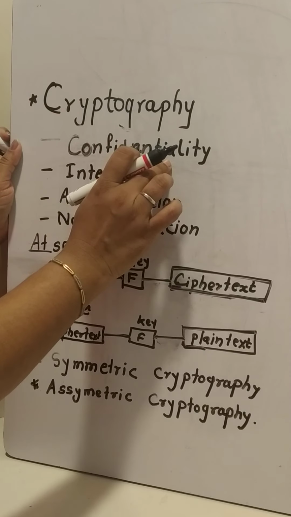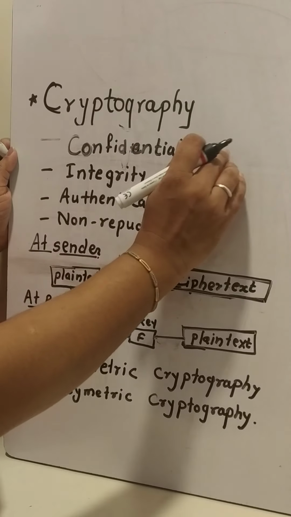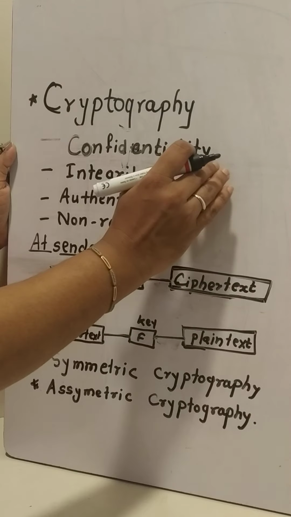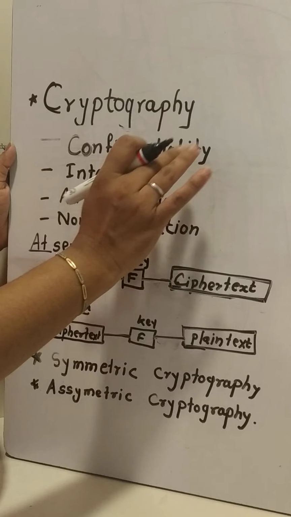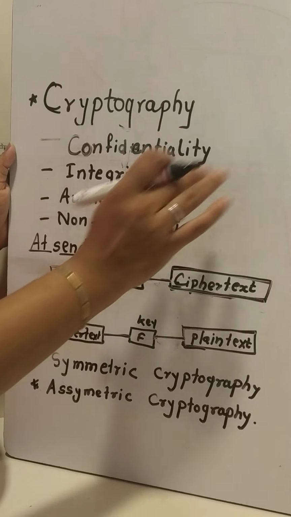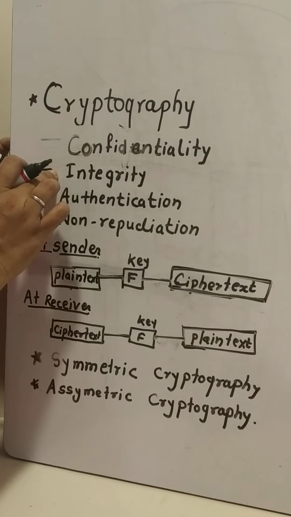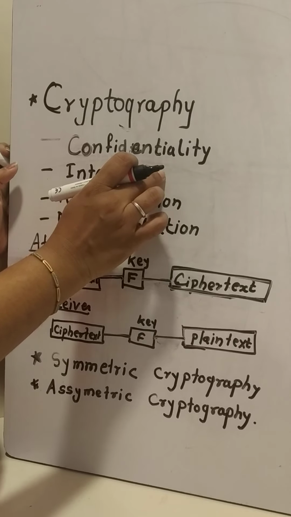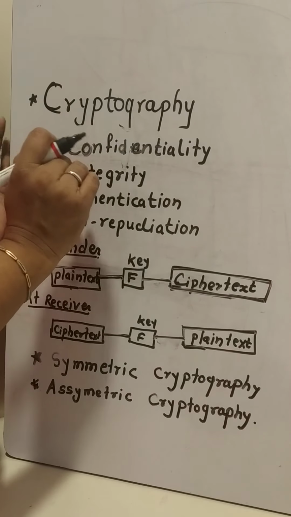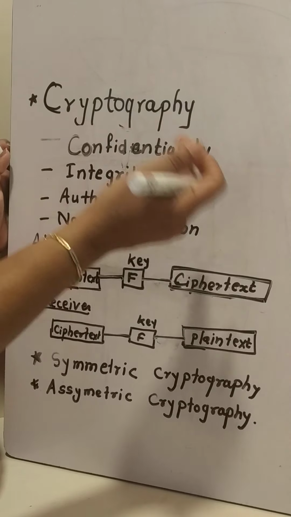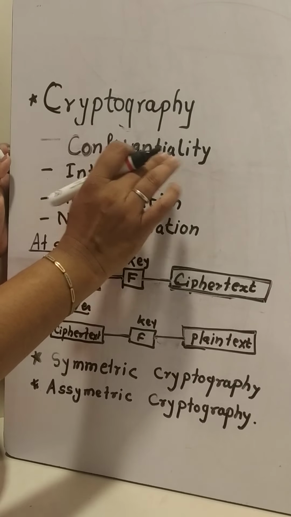First one is confidentiality, which means whatever data the sender sends to the receiver should be confidential between the sender and the receiver. Second one is integrity. Integrity means no one can change or alter that data. It should stay intact from source to destination. No one can change that data.